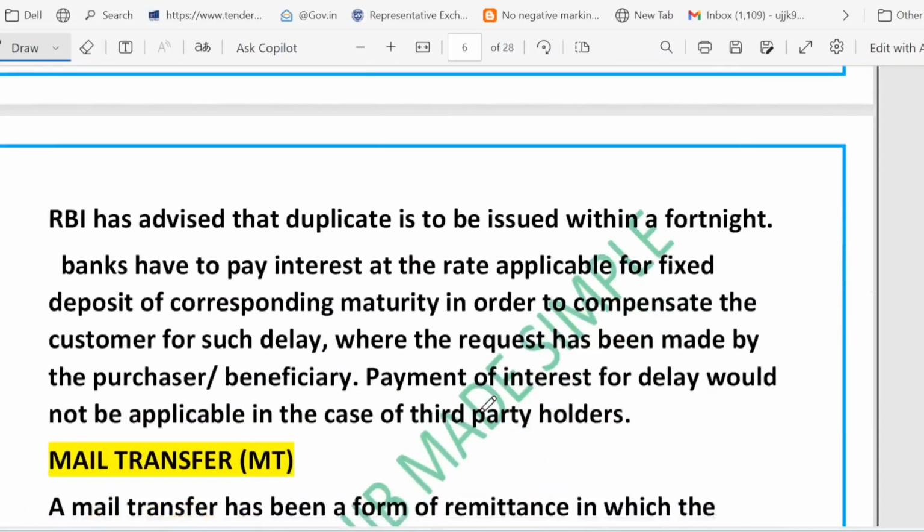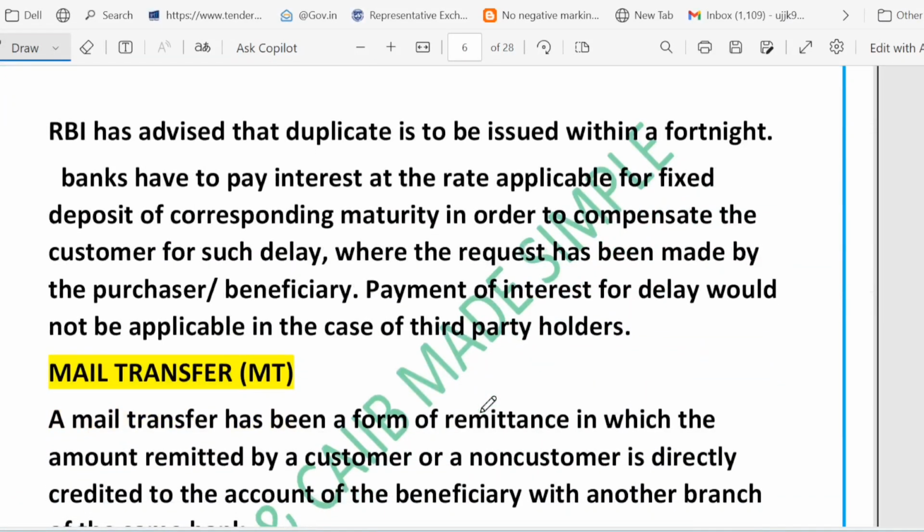Right. Now let's look at the next slide. So friends, let's continue with DD and BC and also learn about MT. Suppose the DD or BC is lost. RBI advises that the duplicate should be issued within a fortnight. That means within 15 days.